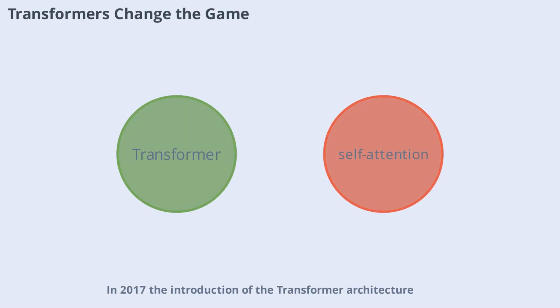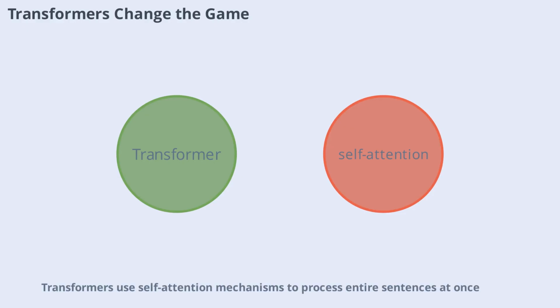In 2017, the introduction of the transformer architecture marked a turning point in language modeling. Transformers use self-attention mechanisms to process entire sentences at once, rather than word by word. This innovation led to dramatic improvements in performance and efficiency, making it possible to train much larger and more powerful language models.